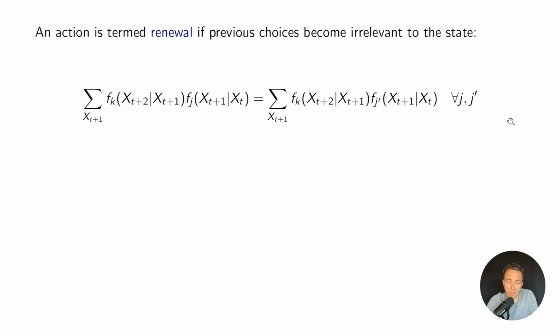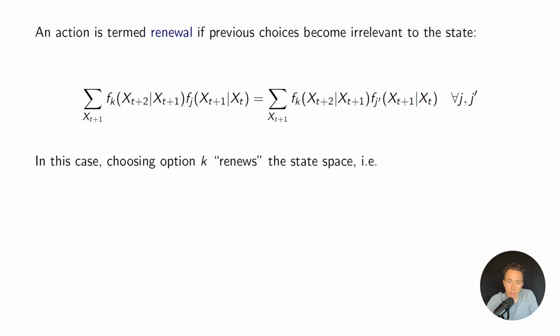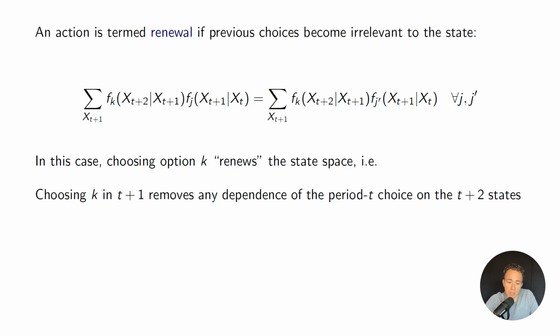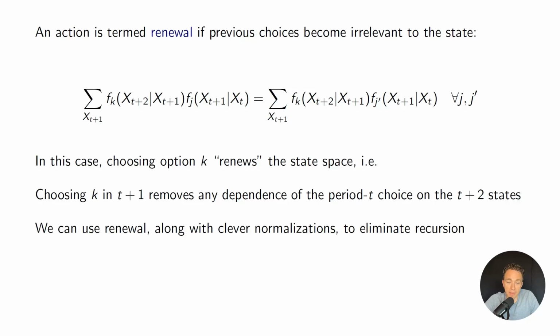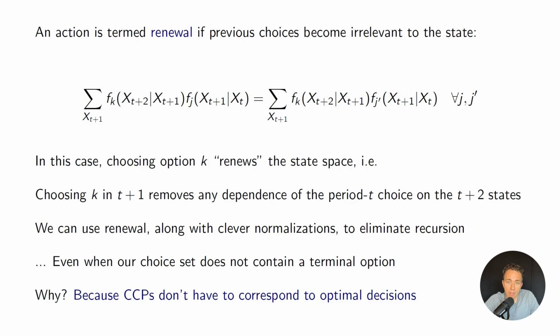So that might be a little bit counterintuitive on the math, but that's the formal definition, and we'll see how it becomes useful in a minute. So option k is going to renew the state space, which just means that if I choose k in t plus 1, then my t plus 2 state is going to be the same regardless of what I chose in period t. And the idea as it relates to conditional choice probabilities is that this renewal property is going to make for a clever normalization to allow me to eliminate the recursion. And this is true even if my choice set does not have a terminal option.